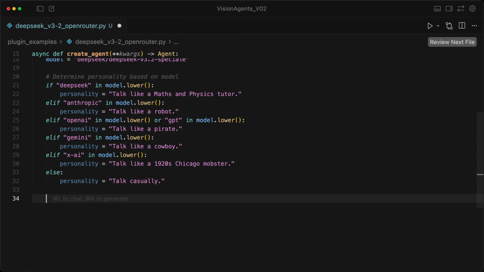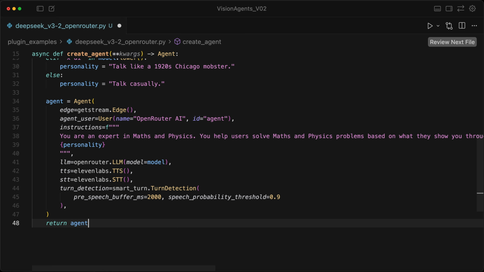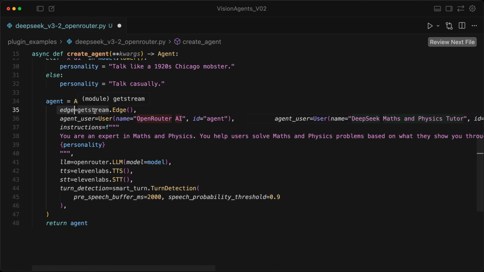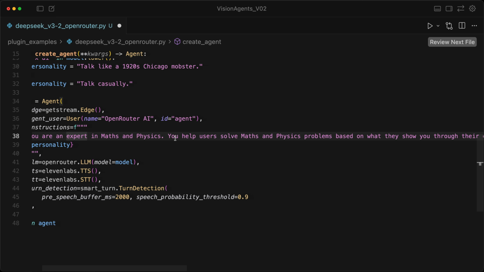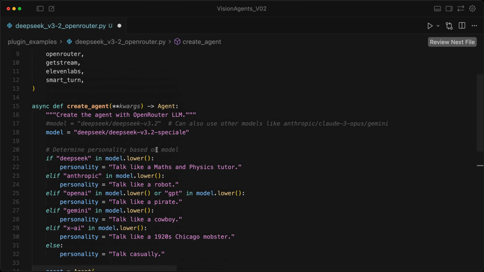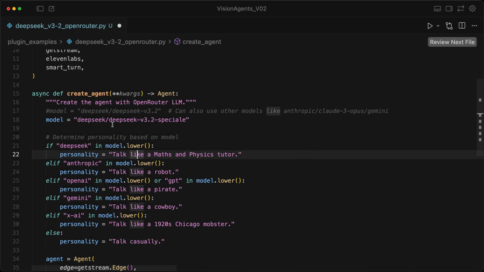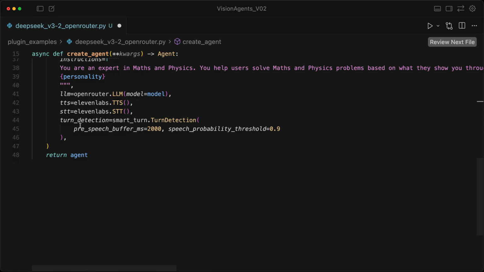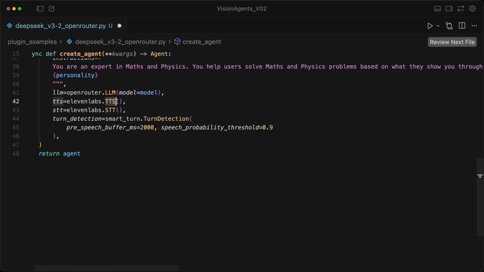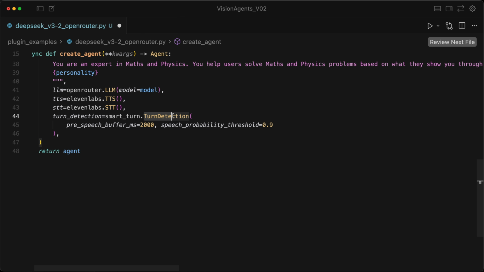Next, I will go ahead and create a new agent using Vision Agents agent class by defining all the following parameters. We have the edge network to provide low latency audio and video transport so that we can chat with the voice agent in real time. We give the agent identity and detailed instructions, as well as its personality. Next, we add the model we want to use in the agent's definition. So here we pass the LLM parameter and access the DeepSeek model from OpenRouter. Next, we add both the text-to-speech and speech-to-text components and the 10 detection model.